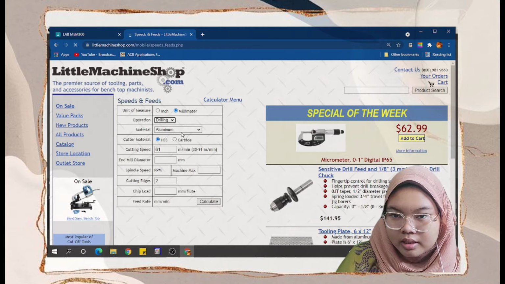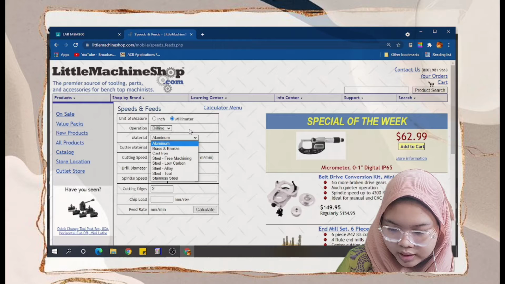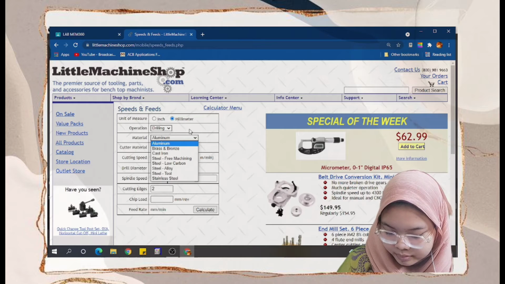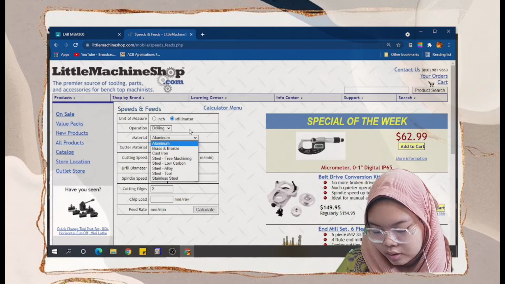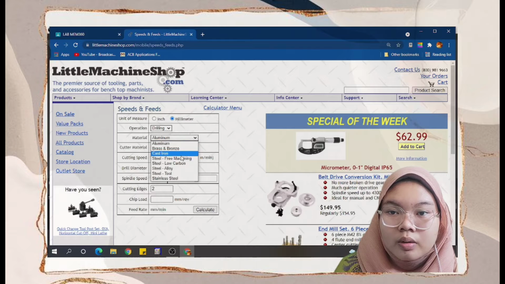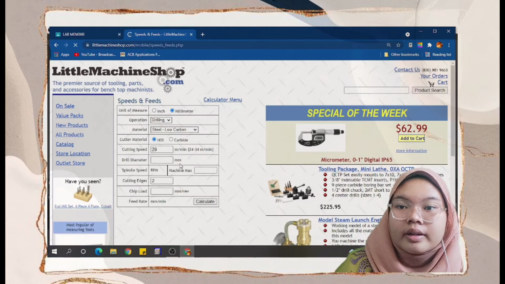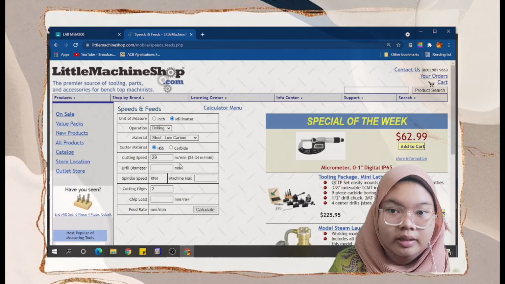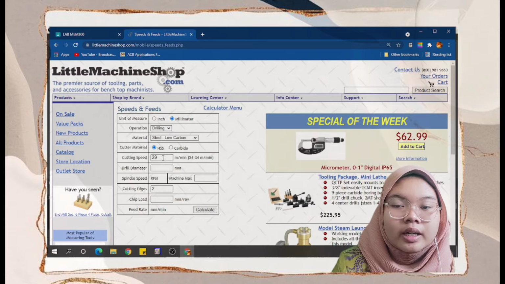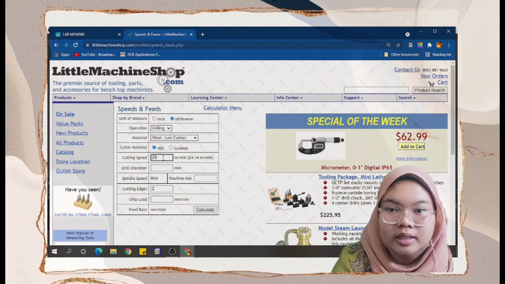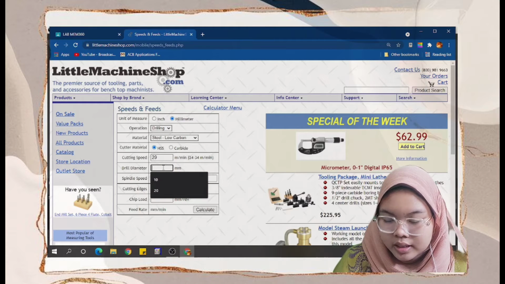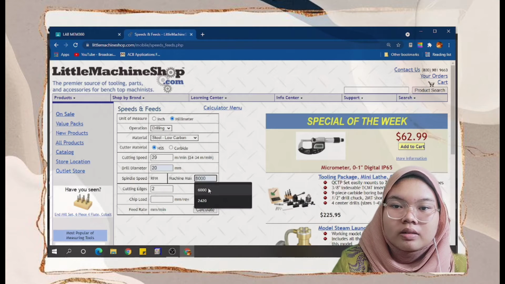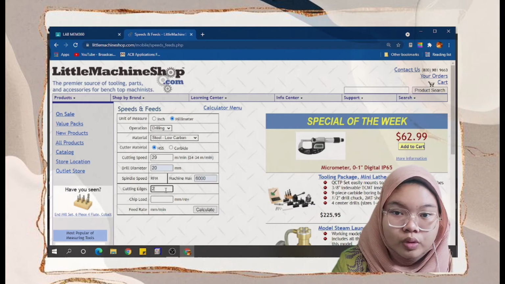Since the material that will be used in Lab 4 is low carbon steel, we use steel low carbon, and the cutting material is HSS, which is high speed steel. The cutting speed is 29 meters per minute. The drill diameter is 20, and the machine max is 6000. The cutting edges is 2. So I will calculate.